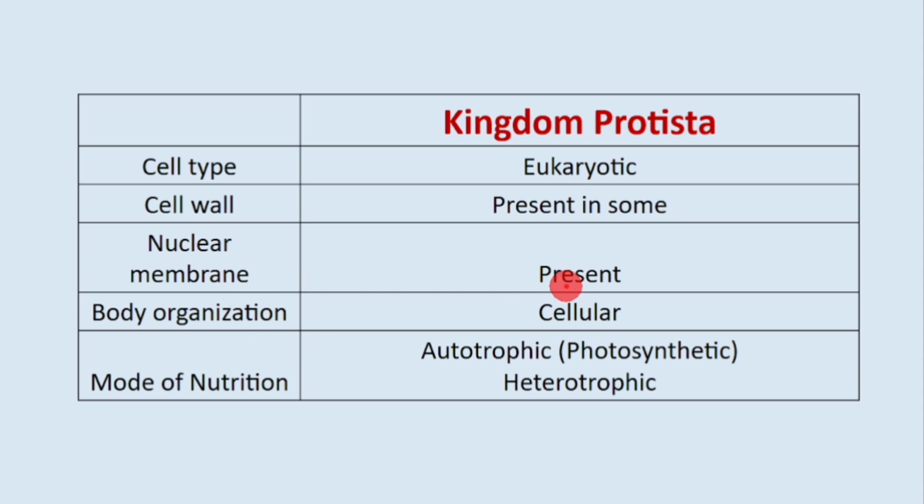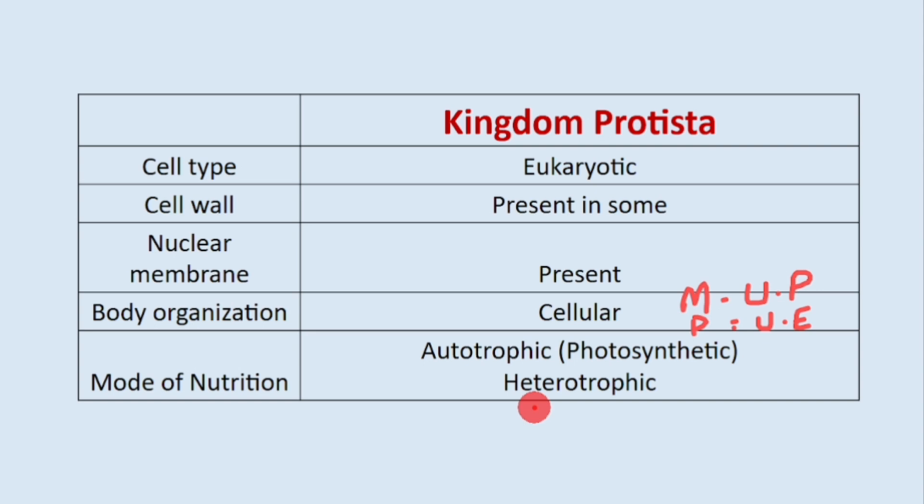Nuclear membrane is present because it is eukaryotic. Body organization, this is cellular. So keep this thing in mind. Monera is unicellular prokaryote and Protista, they are unicellular eukaryote. Mode of nutrition, they can be both autotrophic and heterotrophic.